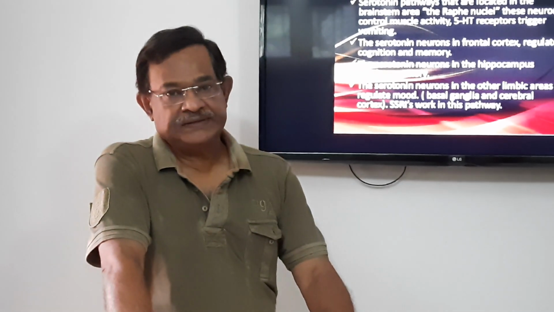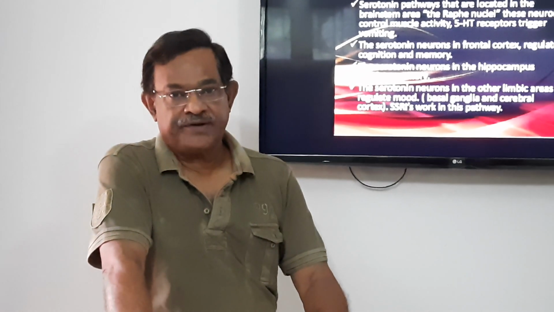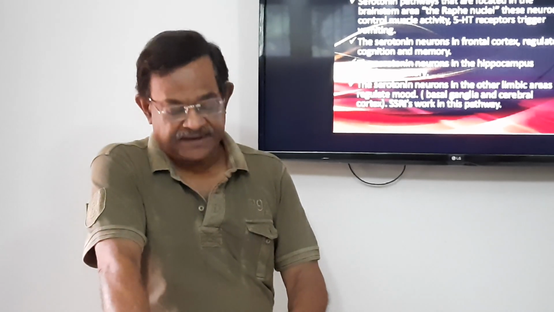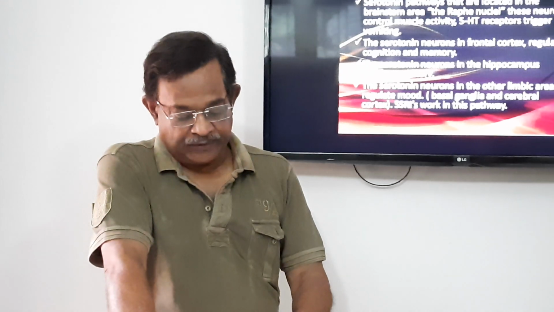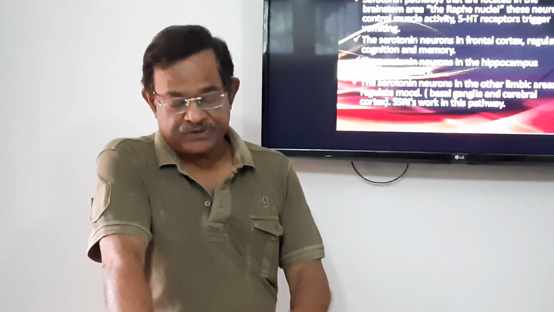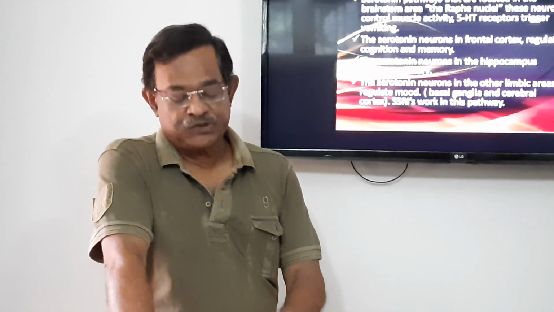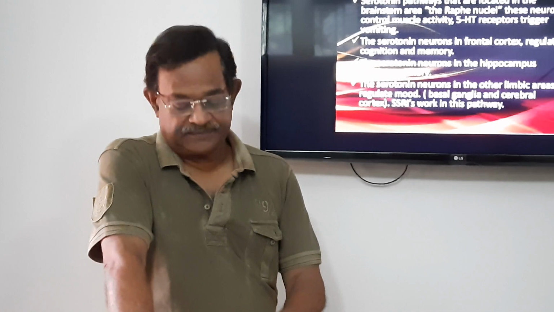Now, there is a syndrome known as carcinoid syndrome. Carcinoid syndrome is a rare disorder with malignant tumors of enterochromaffin cells in the gastrointestinal tract, which usually arise from the small intestine and metastasize to the liver.